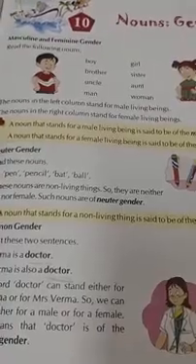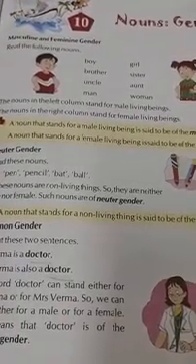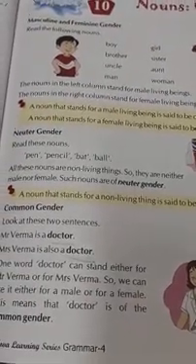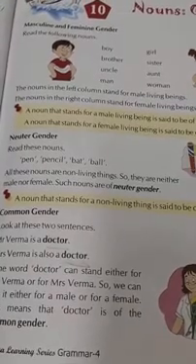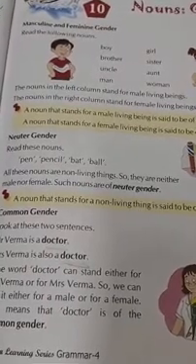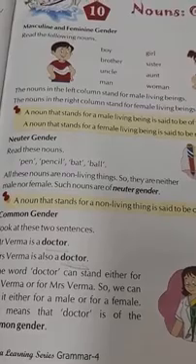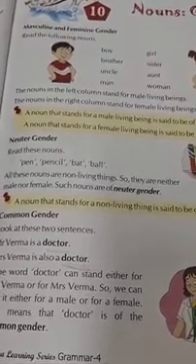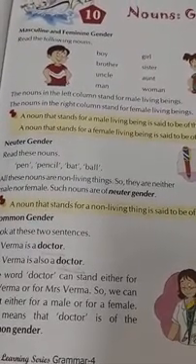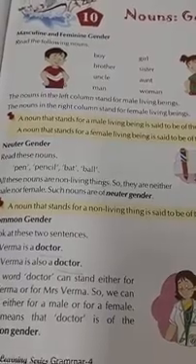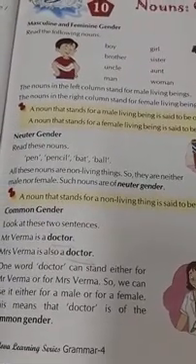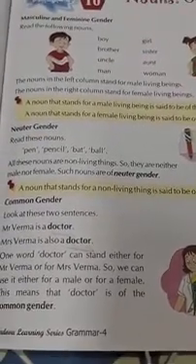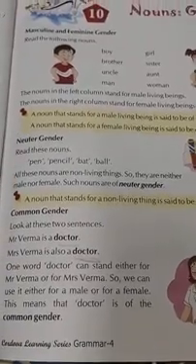Then we learned the third type, that is common gender. When we use a word that does not differentiate as male or female, such a noun belongs to the common gender. Example, doctor, teacher, like that.